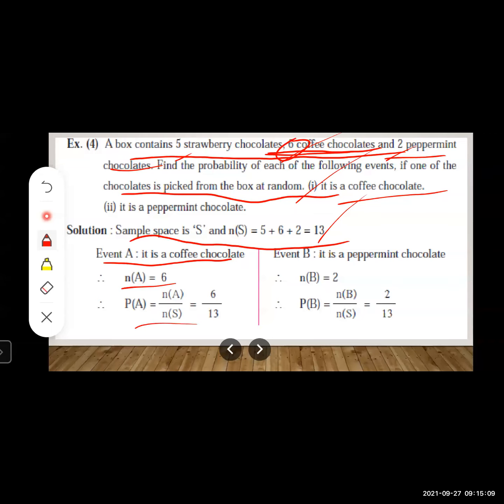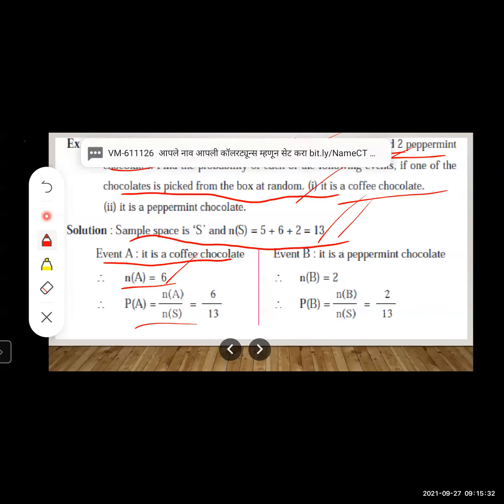Now again, we will write the formula first of all. Yes, we are finding out probability of getting a coffee chocolate. So obviously, first of all, you will write the formula because this formula carries half marks, right? So PA is equal to NA upon NS. So what is NA? 6. What is NS? That is 13. So 6 upon 13. Okay.